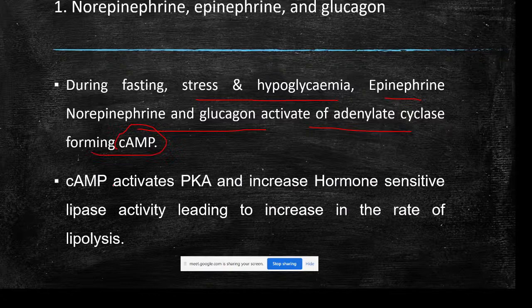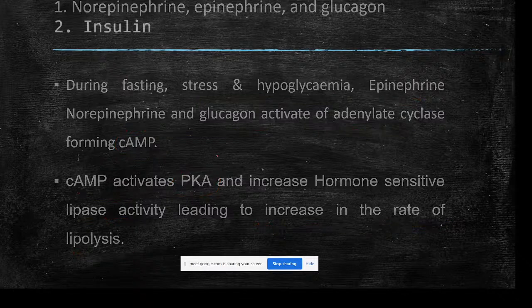The cyclic AMP will activate protein kinase A and increase the lipase activity, that is hormone sensitive lipase activity. So this will lead to an increase in the rate of lipid breakdown, because since this happens in starving conditions, that will be the requirement. Then our body will be depending upon the breakdown of lipid for energy.